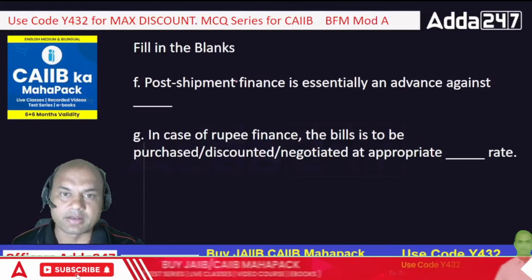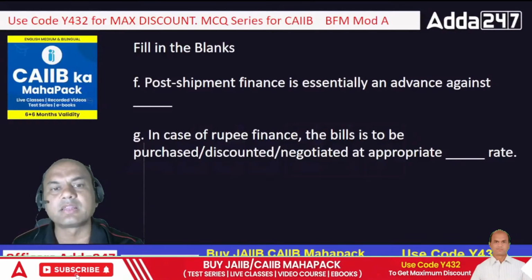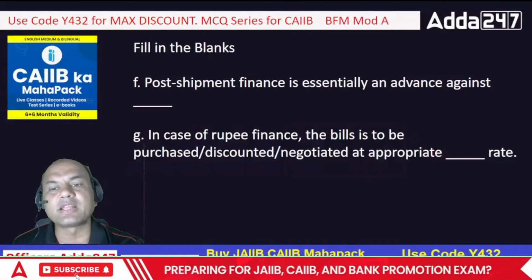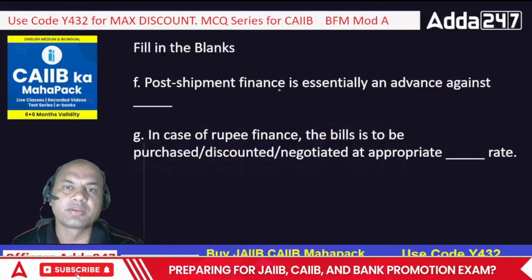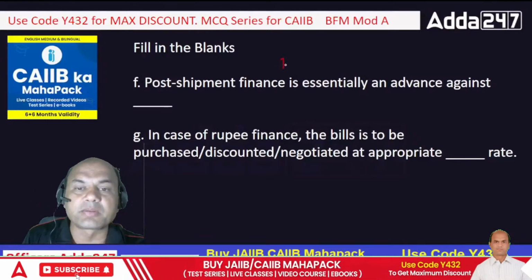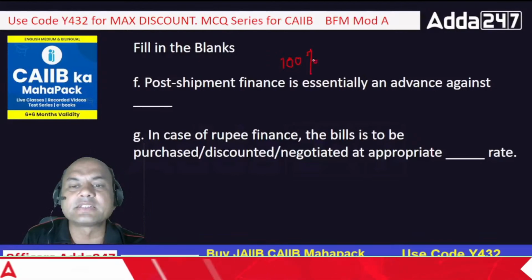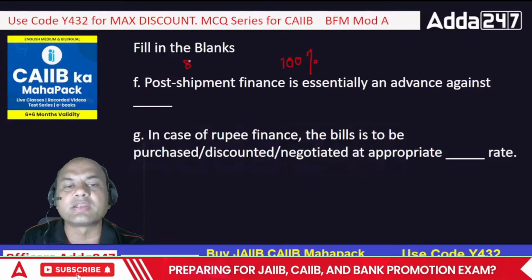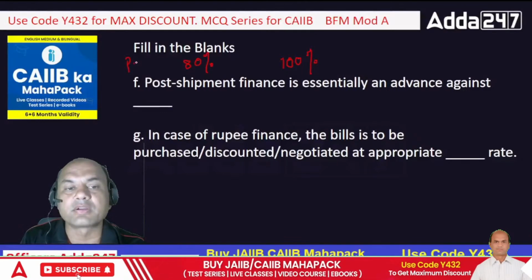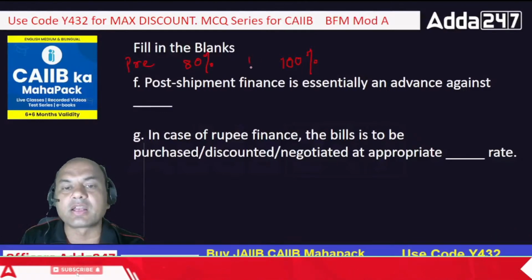Once I get the on board BL, then it becomes post shipment. So this post shipment is given against what? Firstly understand, post shipment is always given 100%. Pre shipment is generally given 75 to 80%, and post is given 100%.